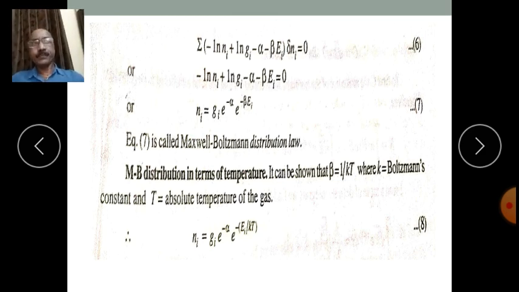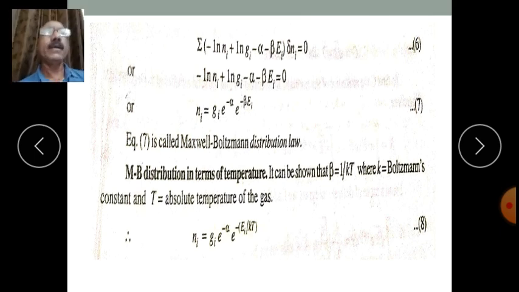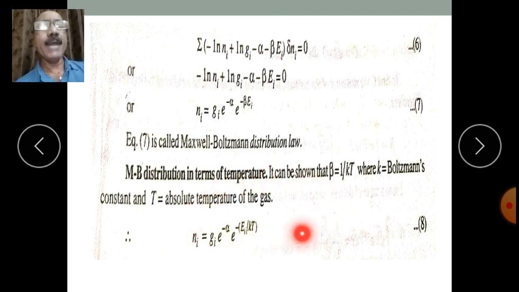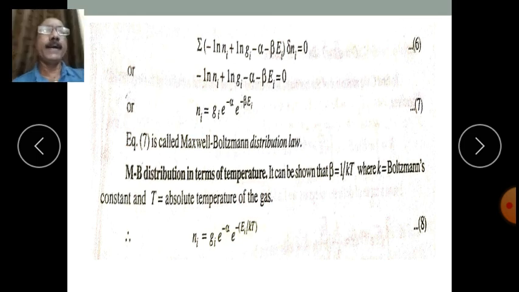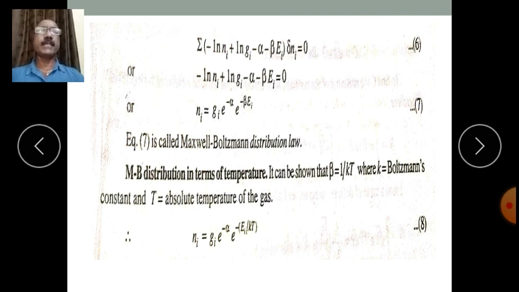So we are sure to find the system in a microstate which is most probable. Energy is distributed among various energy levels by this kind of distribution law. This is called the Maxwell-Boltzmann distribution law. This kind of distribution is applicable to particles which are identical and distinguishable, like the atoms and molecules of a gas.